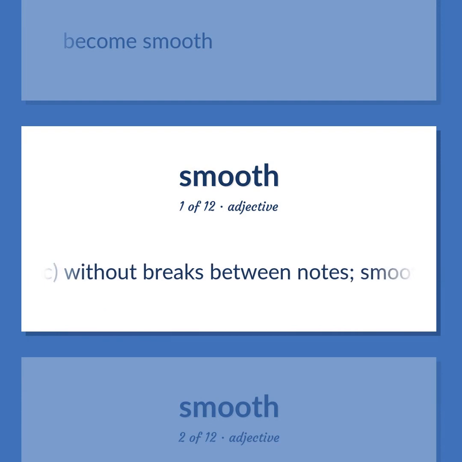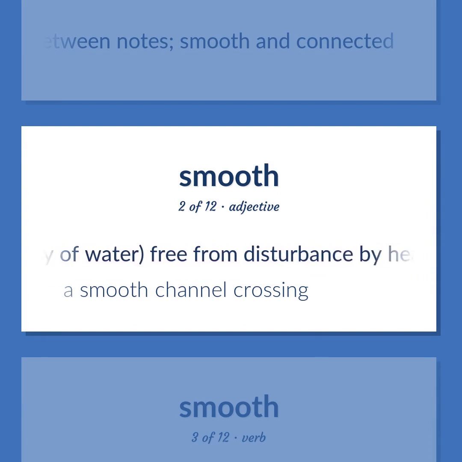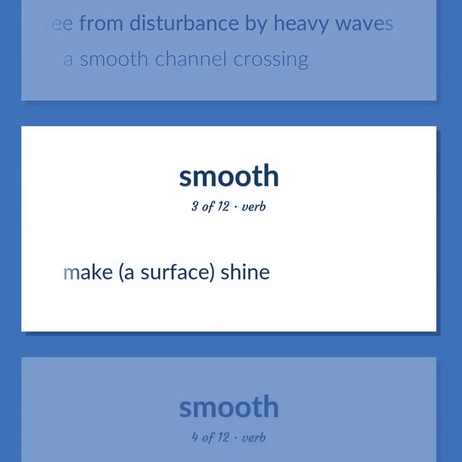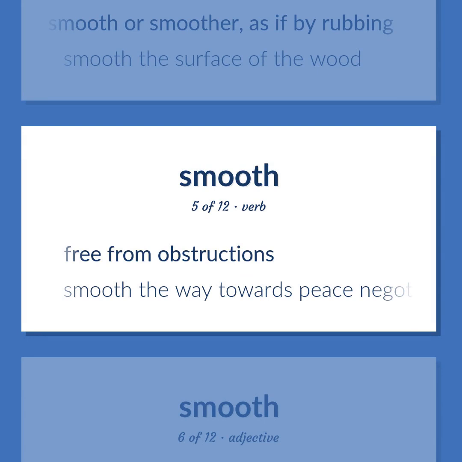Music, without breaks between notes, smooth and connected. Of a body of water, free from disturbance by heavy waves. A smooth channel crossing. Make a surface shine. Make smooth or smoother, as if by rubbing. Smooth the surface of the wood. Free from obstructions. Smooth the way towards peace negotiations.